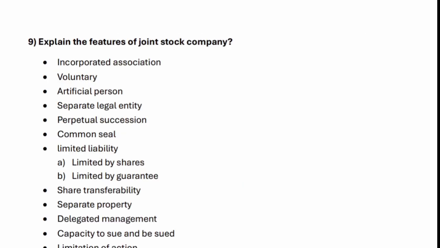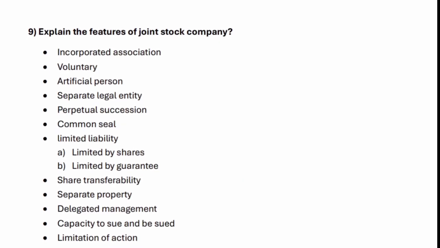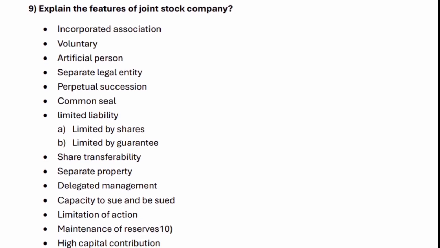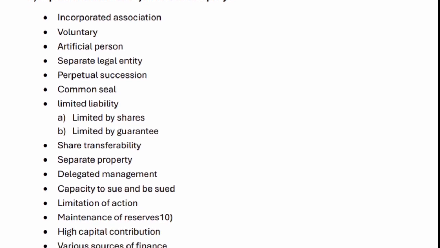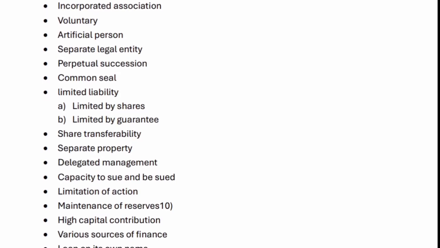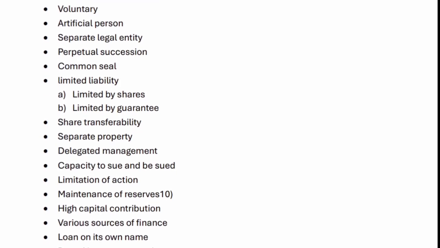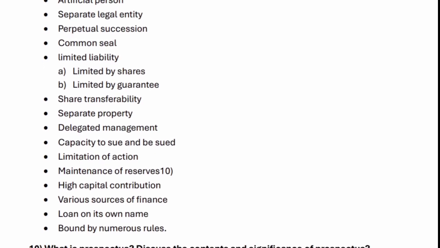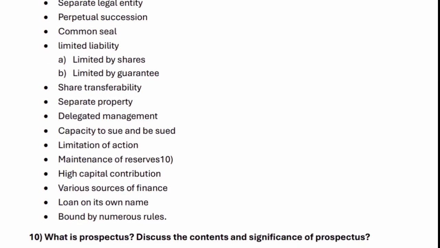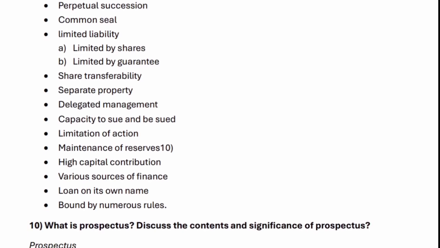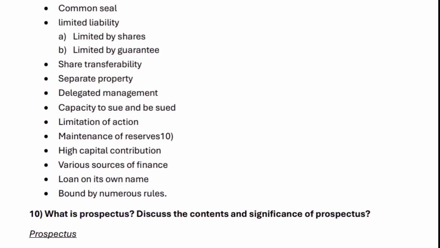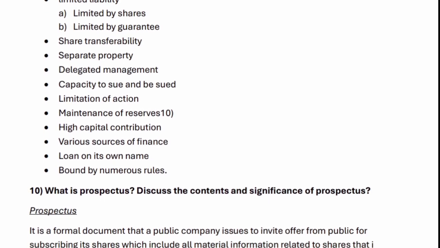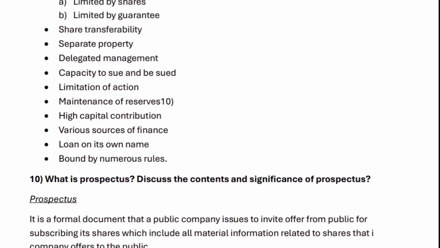9. Explain the features of joint stock company. Incorporated association, voluntary, artificial person, separate legal entity, perpetual succession, common seal, limited liability. A. Limited by shares. B. Limited by guarantee. Share transferability, separate property, delegated management, capacity to sue and be sued, limitation of action, maintenance of reserves. 10. High capital contribution, various sources of finance, loan in its own name, bound by numerous rules.